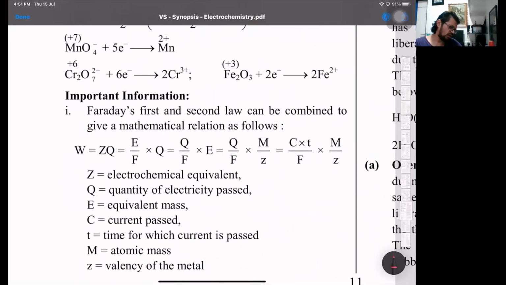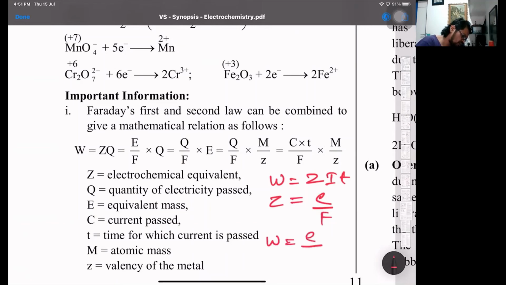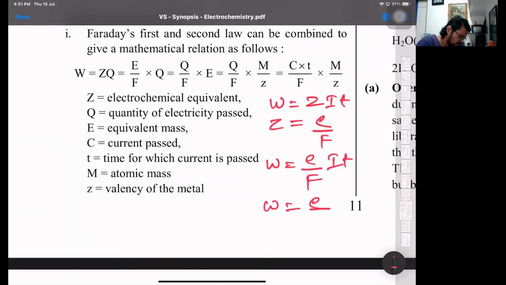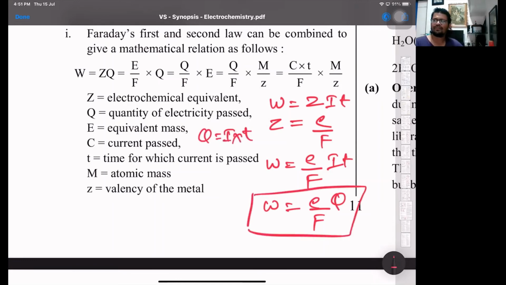Now this is the whole working part, which I'll put in a short form. W is equal to ZIT, where Z is equal to E by F. So W is E by F into IT, or W is equal to E by F into Q, because Q is equal to IT. You can use any of them, where E is the equivalent weight, F is Faraday, 96,500 coulombs, I is the current in amperes, and T is the time, always in seconds.